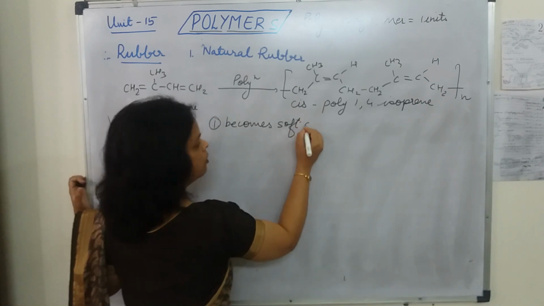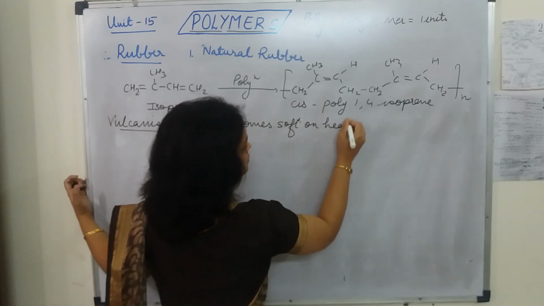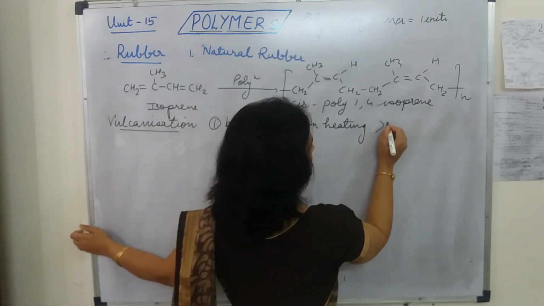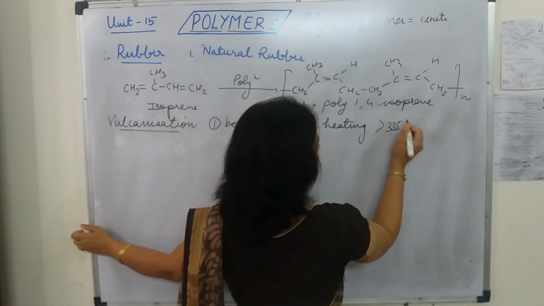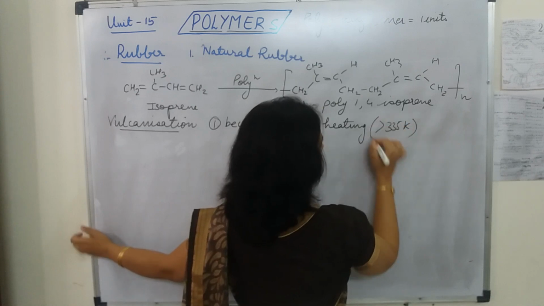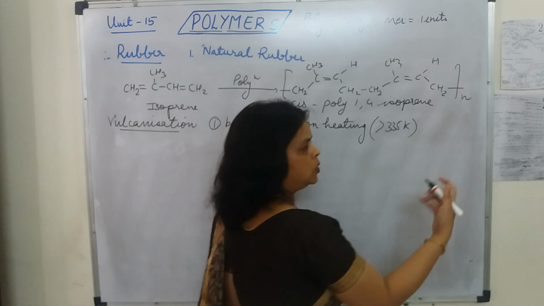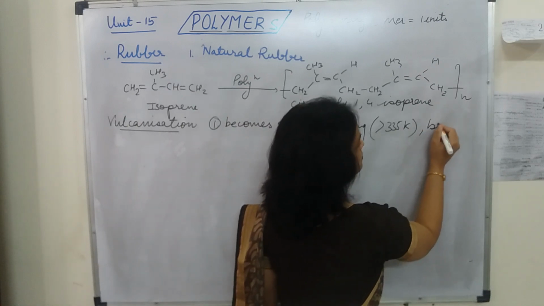So the properties of the natural rubber, like they become soft on heating, like temperature greater than 335 Kelvin. Okay, and when at a lower temperature, they become brittle.